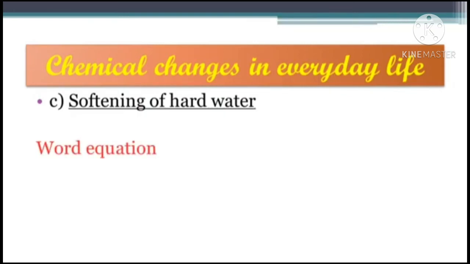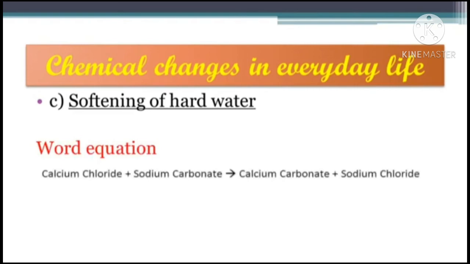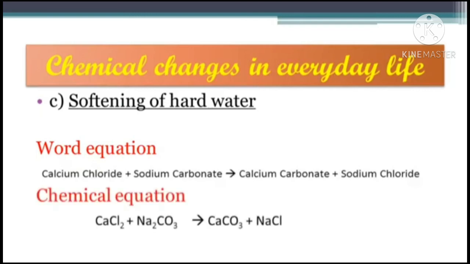So the word equation for this process is written like this: calcium chloride plus sodium carbonate gives us calcium carbonate and sodium chloride. The chemical equation will be CaCl2, that is calcium chloride, Na2CO3, sodium carbonate, and the products formed are CaCO3 calcium carbonate and NaCl sodium chloride. So NaCl is salt. So students, this was all about the chemical changes which are happening in our daily life, in our body and in our surroundings. I hope you all have understood this well.